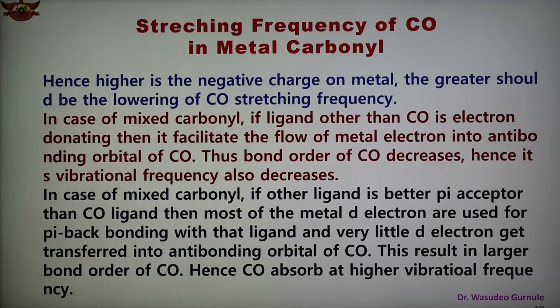If, with a ligand other than CO, most of the metal electrons are used for pi back bonding with that ligand, very little d electron density is transferred into the antibonding orbital. In that case, there is an increase of vibrational frequency. So these are the importance of vibrational spectra and stretching frequency of the different groups in metal carbonyls.